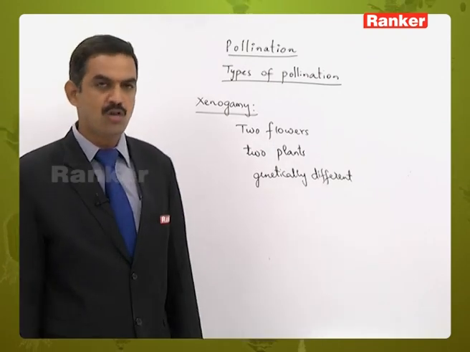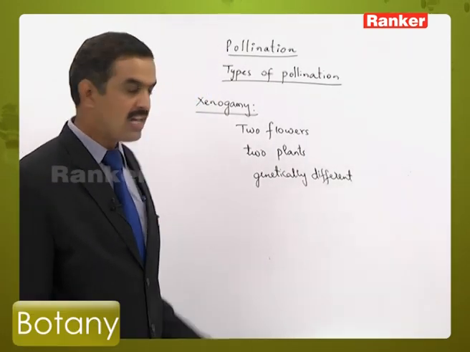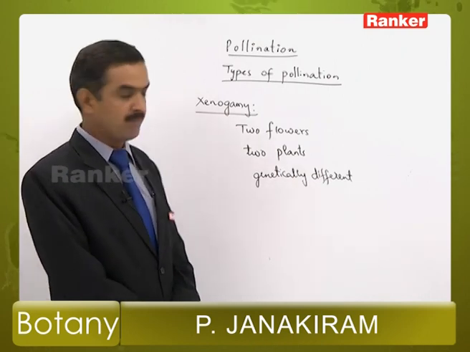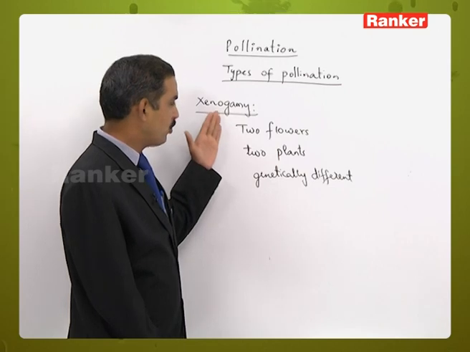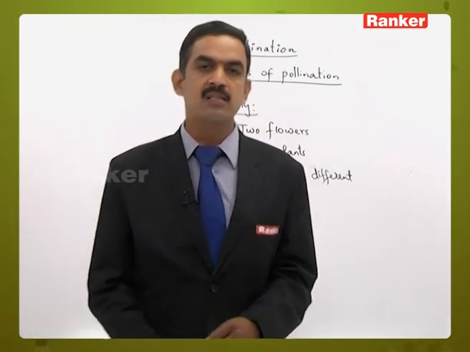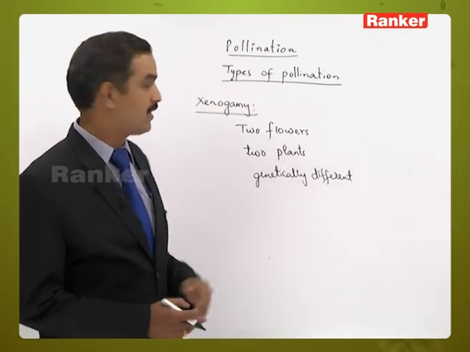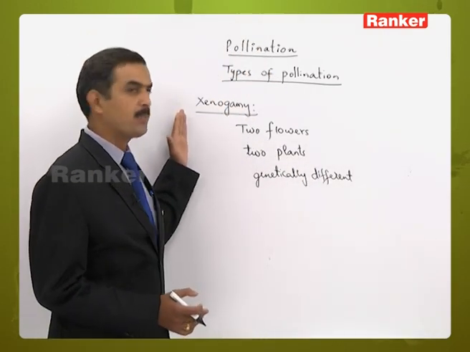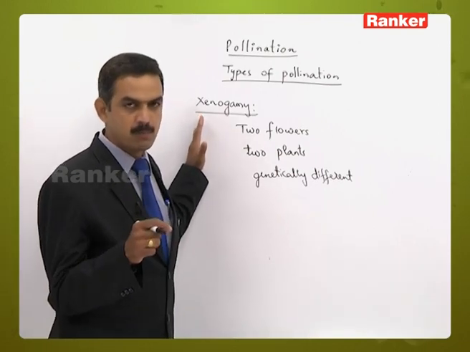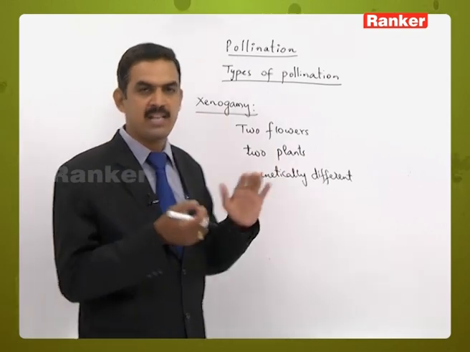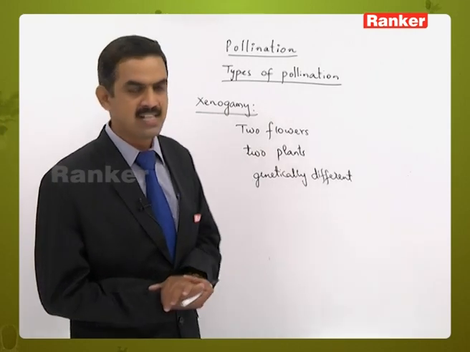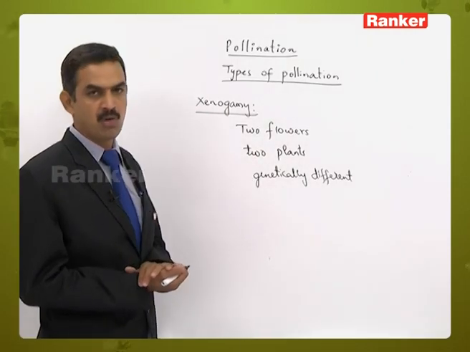So physically and also genetically there is a variation between the flowers participating in xenogamy. It is considered two-flowered and two-plant pollination, whereas geitonogamy is two-flowered but single-parent pollination. So xenogamy is purely considered the cross-pollination process, because two different flowers are participating and they are genetically different. That's the reason it is considered the pure form of cross-pollination.